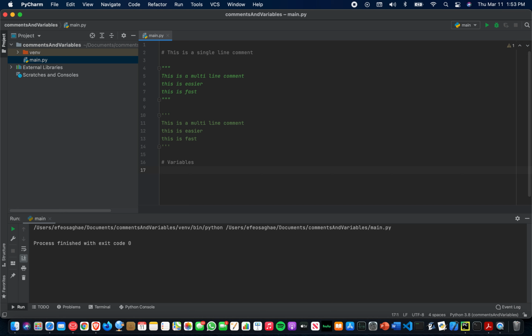So let's get some, what are values? Before we learn about variables, we must know about values. A value is one of the essential parts of a program, like a letter or a number. So for example, 5, 9, that would be a value, and the type of data would be an integer. Now, with words, letters, hello, hi, your name, the type of data would be a string. And a string is basically a combination of letters.